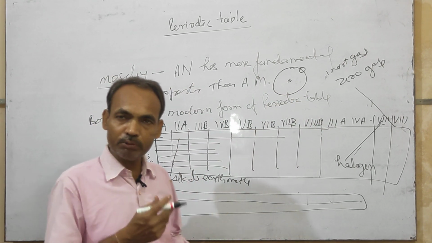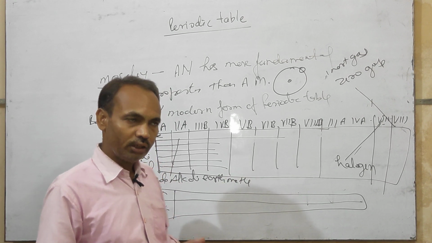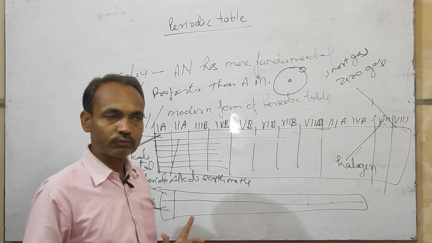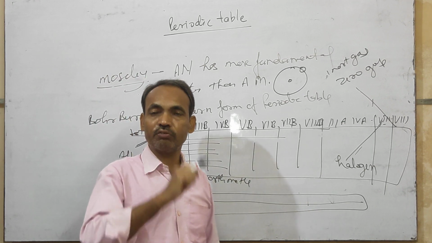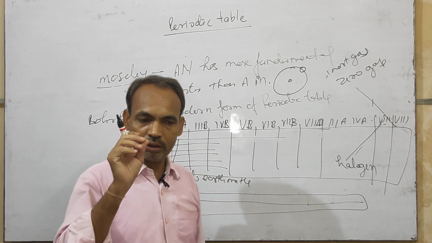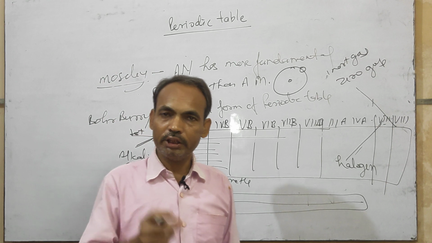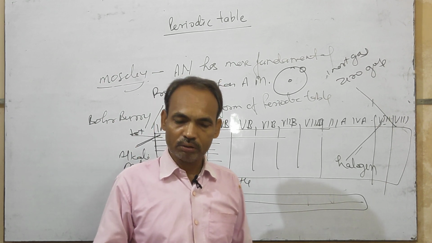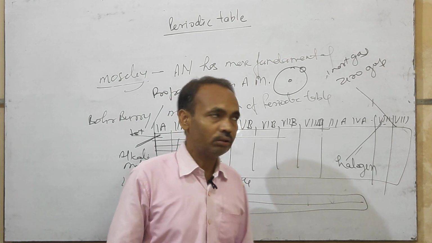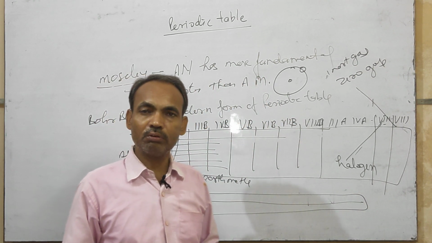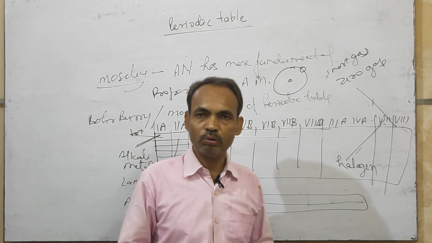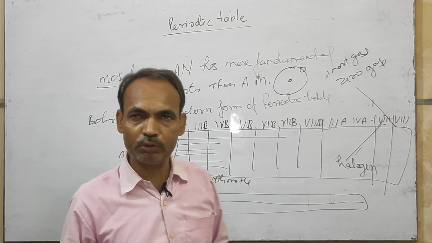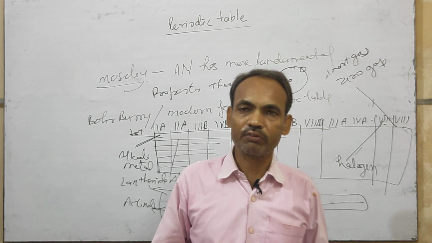In the second video, we will discuss the periodic properties: ionization potential, electron affinity, electronegativity, atomic size and many other periodic properties. This video has been published only as an introduction to the periodic table, so wait for the second video.